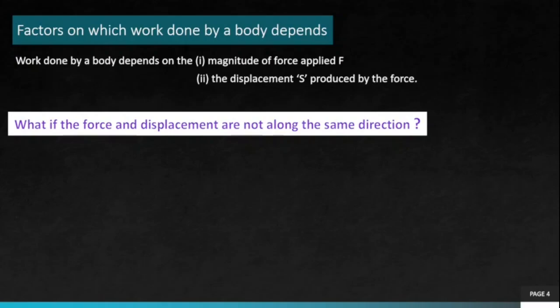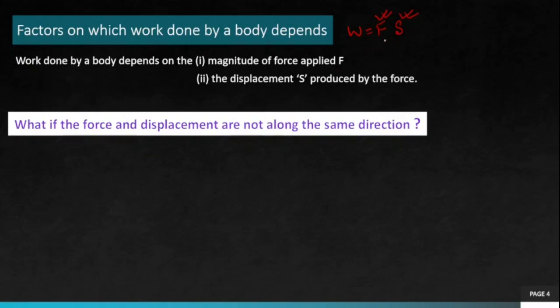Now let's see factors on which work done by a body depends. Work done by a body depends on, for now, two factors. There are three factors, but for now two. First, it depends on magnitude of force applied. Because we know, W is F into S. So it depends on how much force I apply on a body, and on applying force, what is the displacement produced in the body. It depends on F and S.